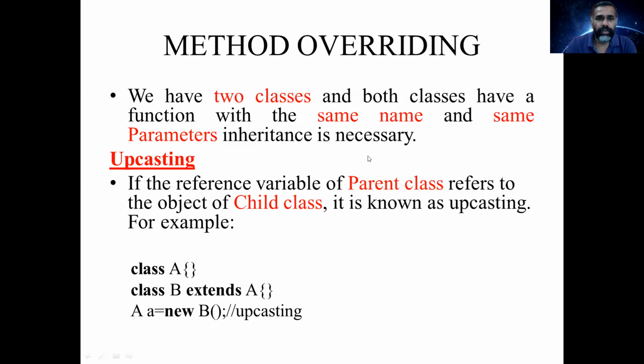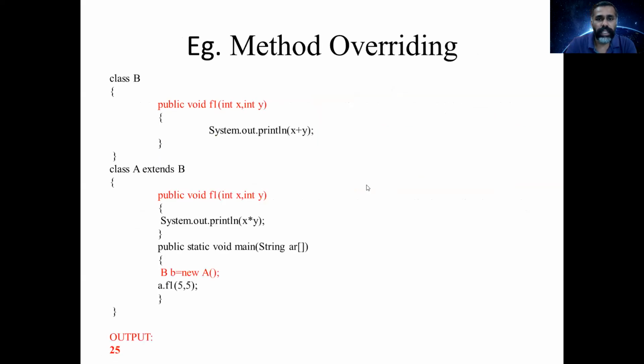This is what we have done in method overriding. You see an example. In method overriding, we have a class B, which is a parent class with a method f1, and we have created a class A which inherits the class B. So here class A is a child class and B is the parent class.